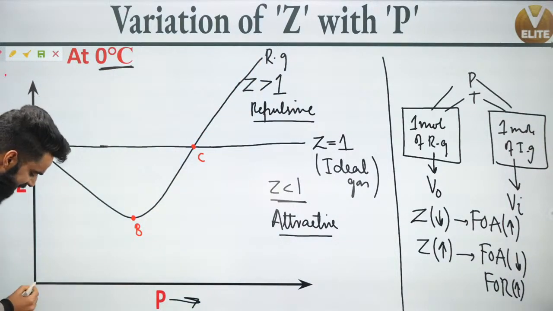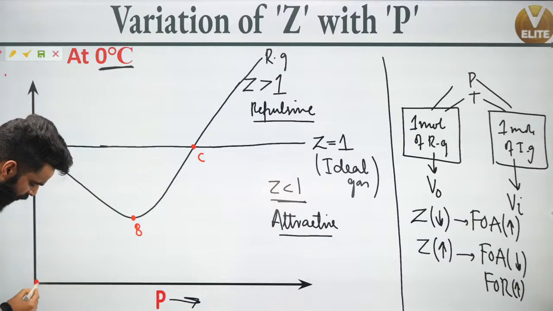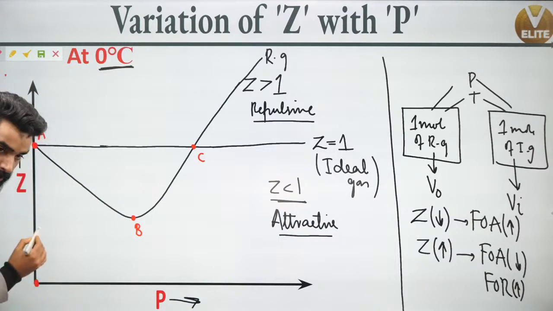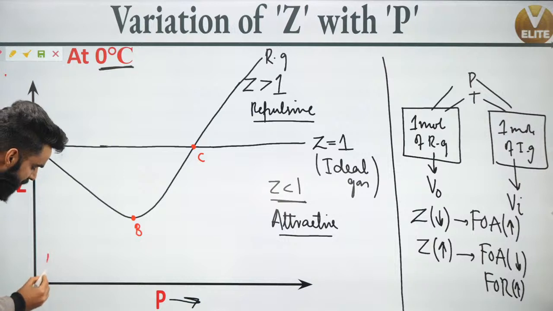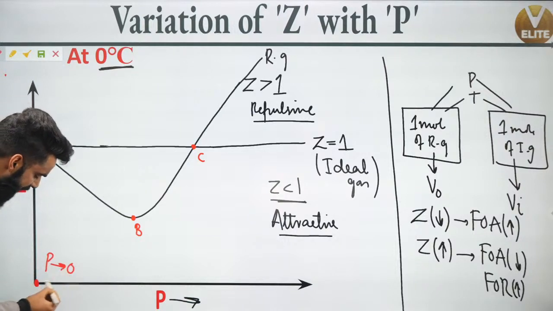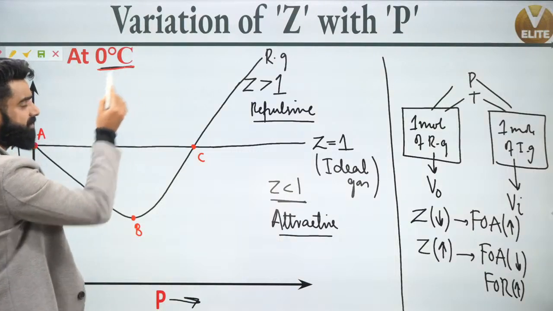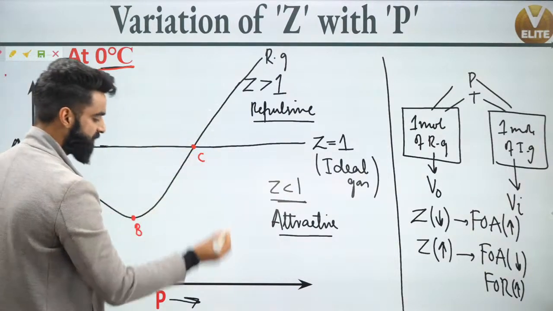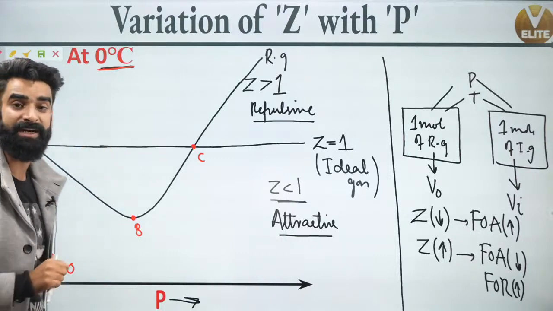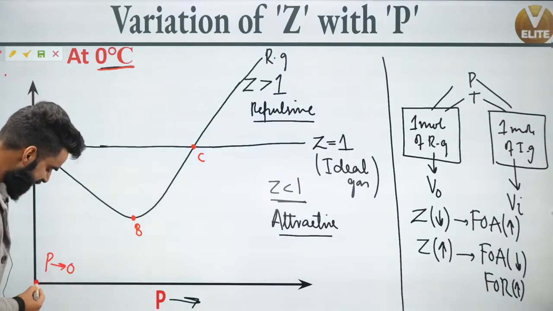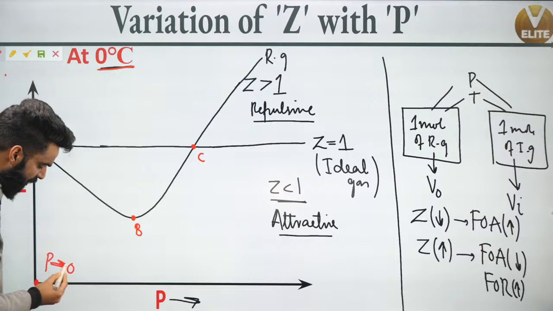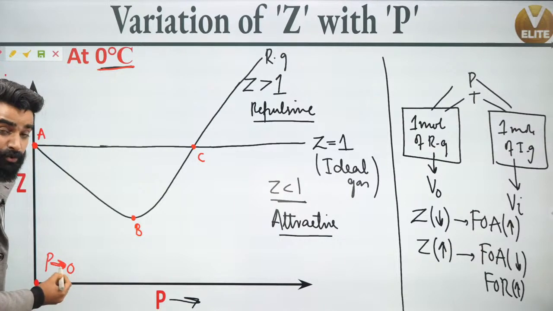At the origin, pressure is approaching 0, and I'm making this curve at constant temperature, and at constant temperature, pressure and volume are inversely proportional. This point denotes that the pressure of the real gas is approaching 0.